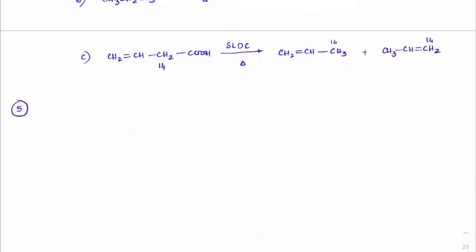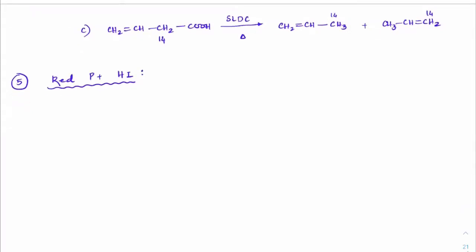Let's write the next reaction. This is a reduction reaction by red phosphorus and HI. Very famous reagent. This is the kind of reagent which can convert any particular functional group into alkanes. Let us see the mechanism.